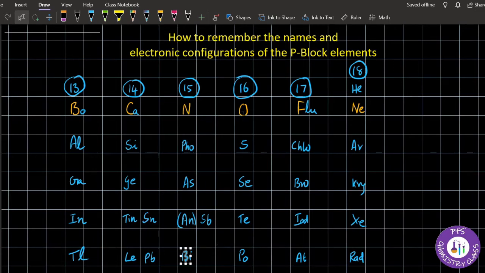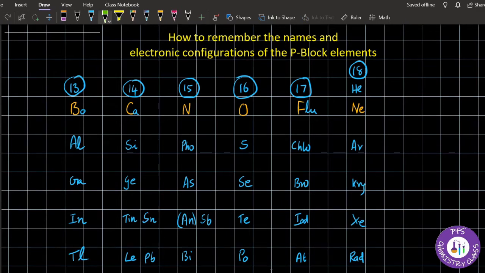Then the 16th group is oxygen, sulfur, Ose-Tapo: oxygen, sulfur, selenium, tellurium and polonium. Then the 17th group is fluclobroidat: fluorine, chlorine, bromine, iodine and astatine. And then the 18th group is Henier-Chryserad: helium, neon, argon, krypton, xenon and radon. So now by this you can remember the names of all the elements in the p block.